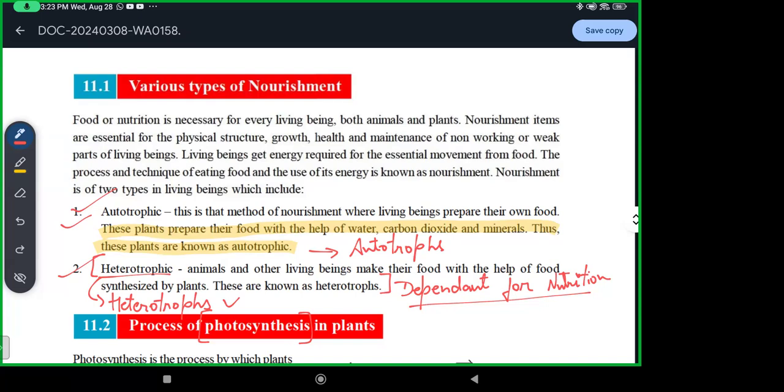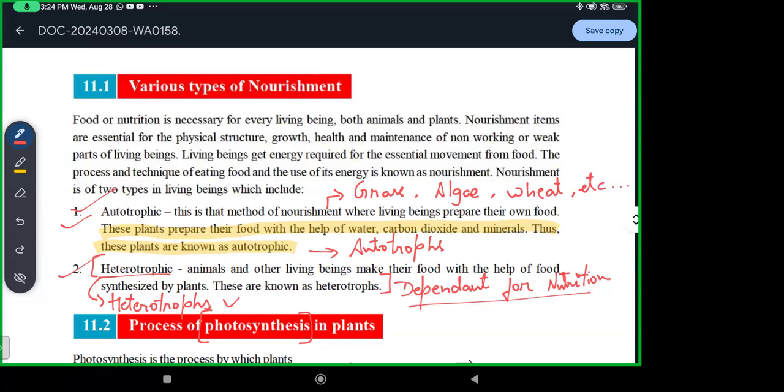If I talk about autotrophic plants, using the process of photosynthesis, they prepare their own food. So examples of autotrophs can be plants, such as grass, algae, crops such as wheat, etc.